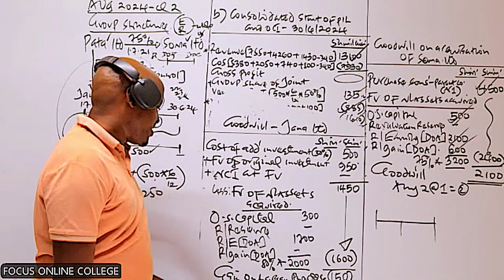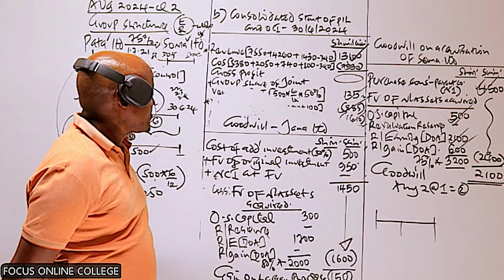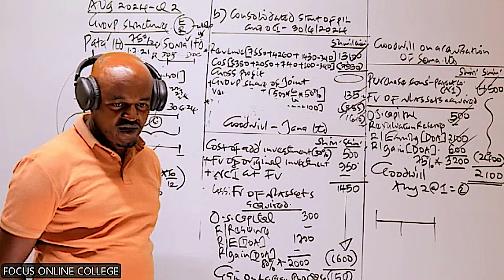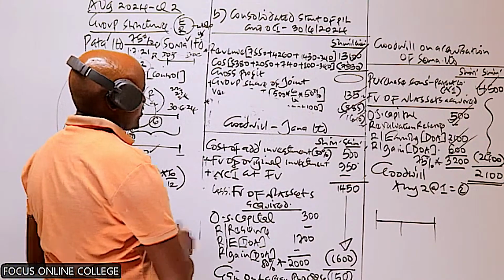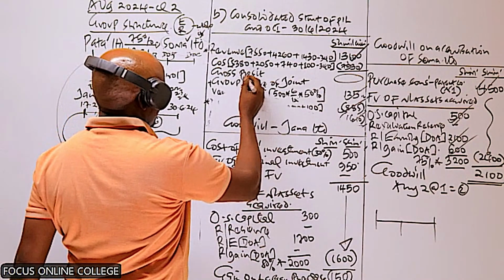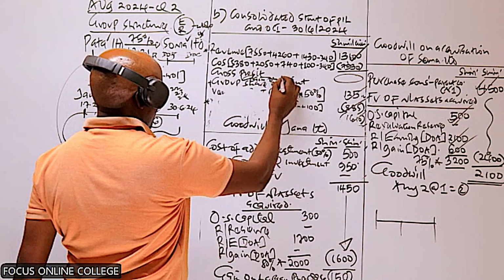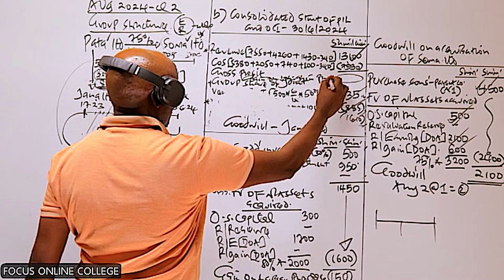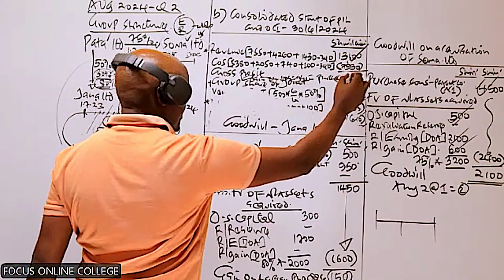And actually, we say that this gain on bargain purchase, we recognize it in the income statement as part of other income. So what you'll do from this consolidated statement of profit or loss which you have prepared, below the gross profit, you include that gain on bargain purchase, an amount of 150, as part of the other incomes.